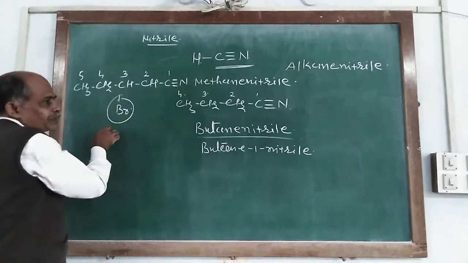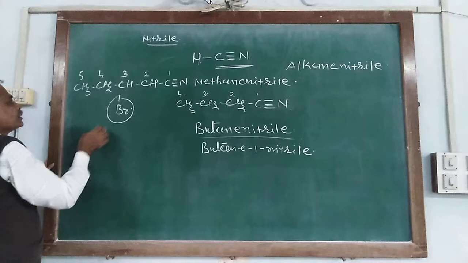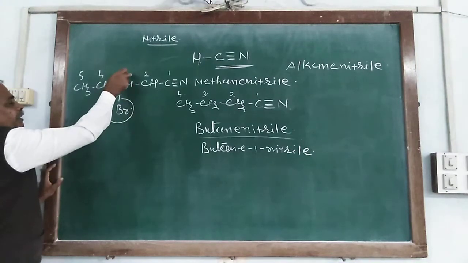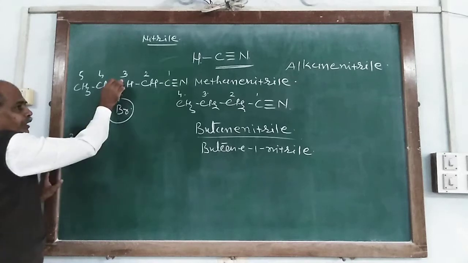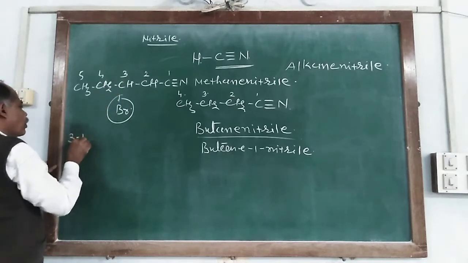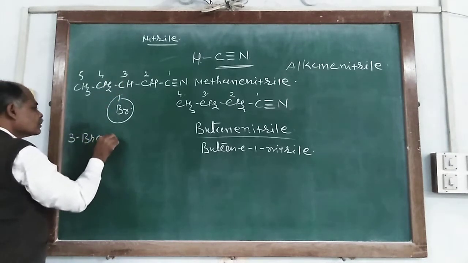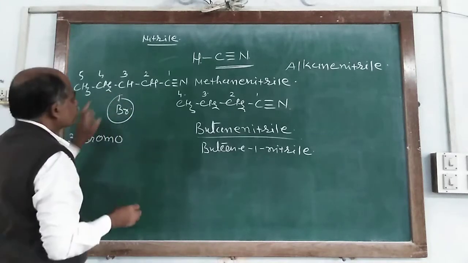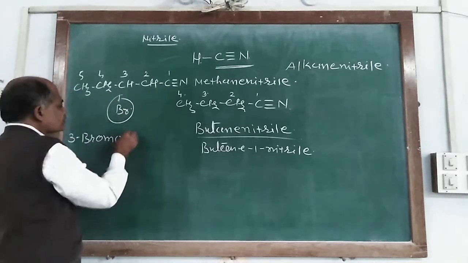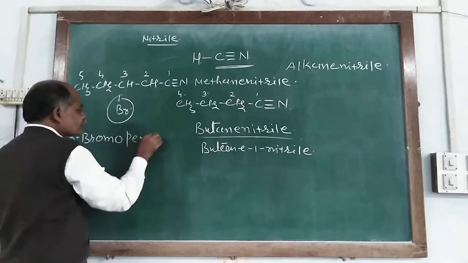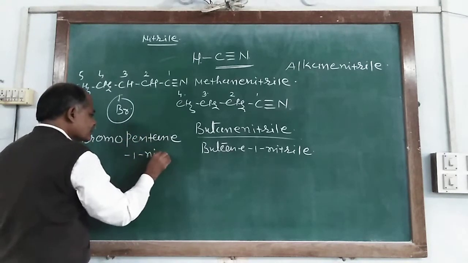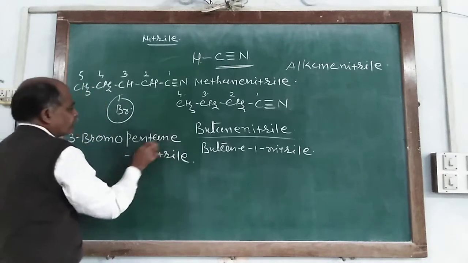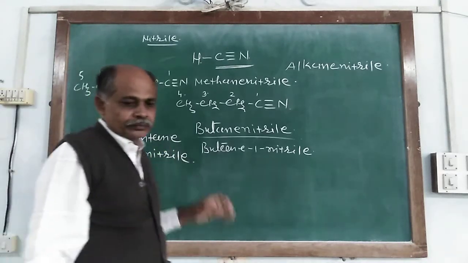First of all we write the substituent group and the carbon atom where it is located. It is located at carbon number 3. So it is 3-bromo pentane 1-nitrile or pentanenitrile.